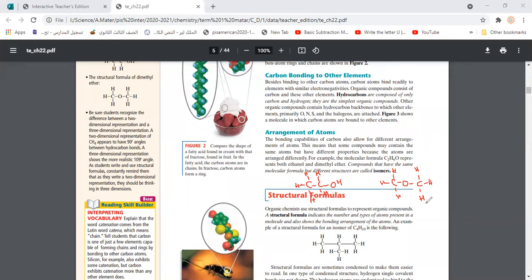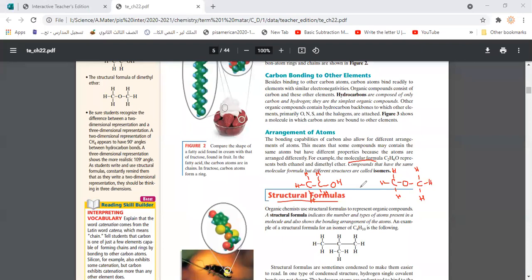Alcohol is completely different from ether. They are different in the melting point, the freezing point, even in the state sometimes, and in smell and color, and so on. A lot of properties could change depending on the arrangement of the atoms. So if we have two compounds that have the same molecular formula but different structural formula, that means different arrangement in space, we call them isomers. So ethanol and dimethyl ether are considered isomers.